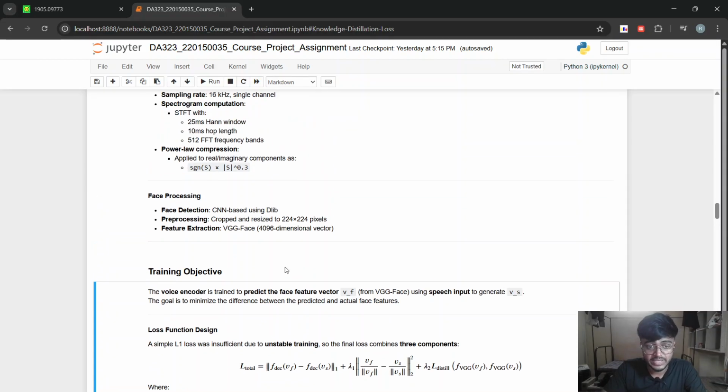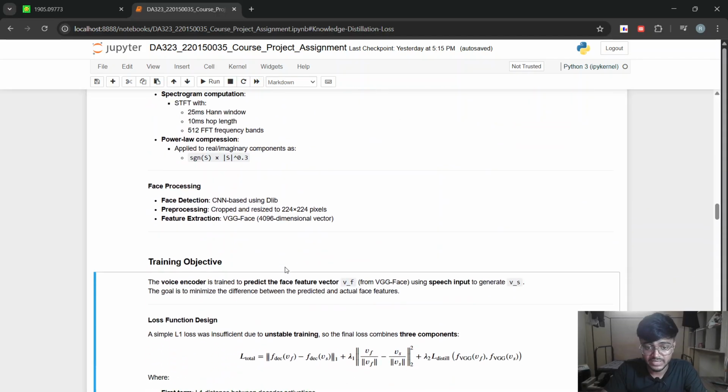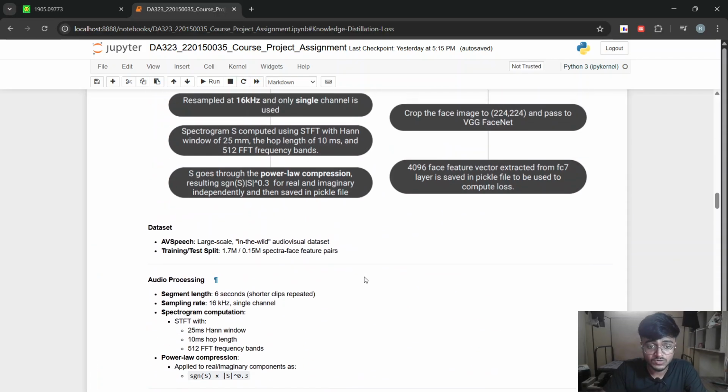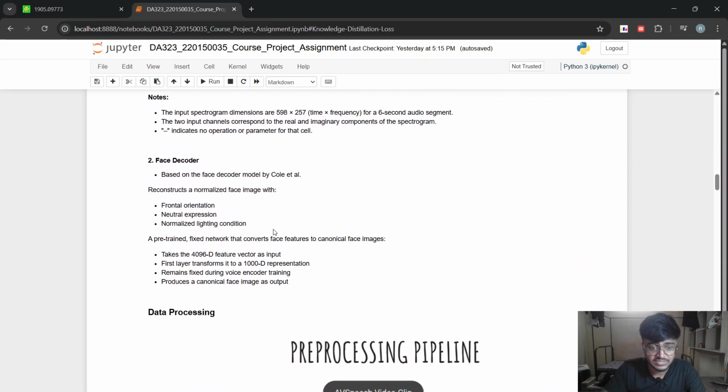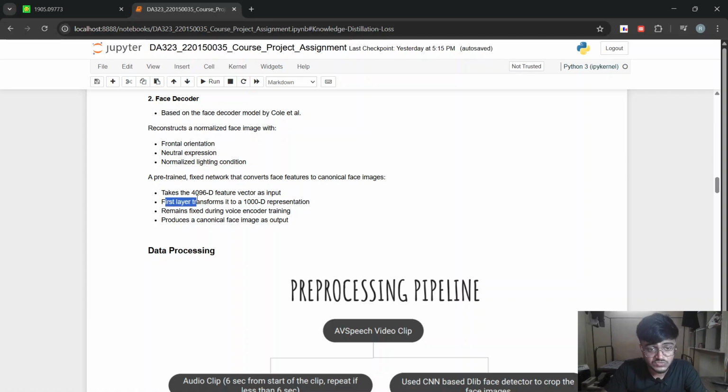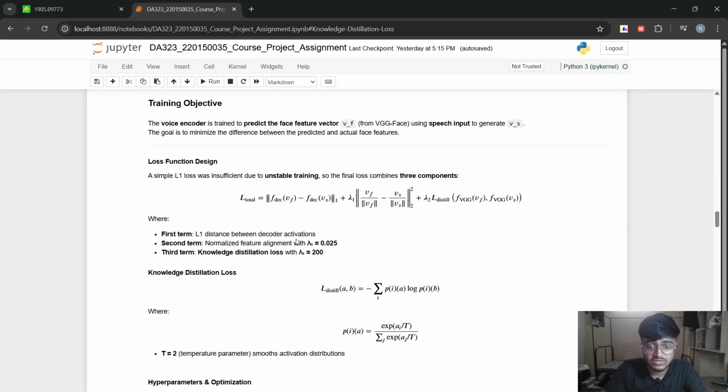That means we have seen in the face decoder model that we have a first layer which transforms the 4096 dimensional representation to a 1000 dimensional representation. So this F decoder is the same.